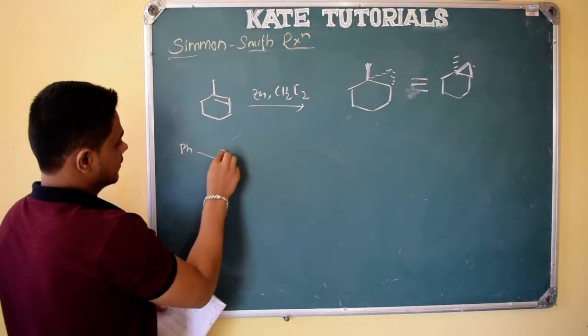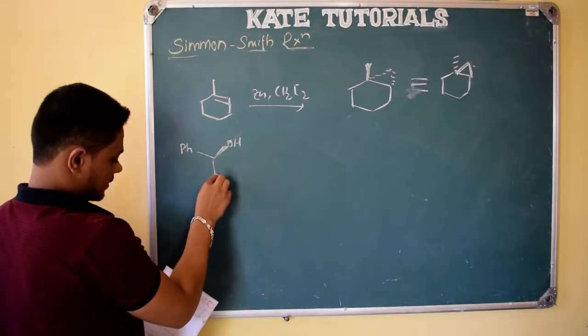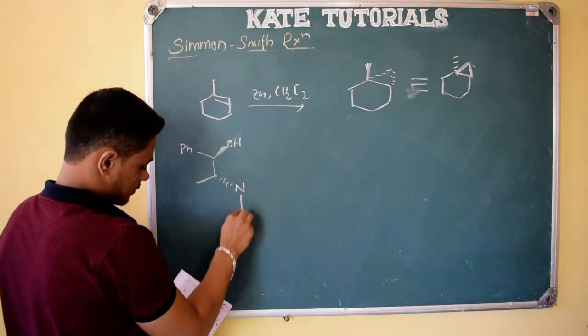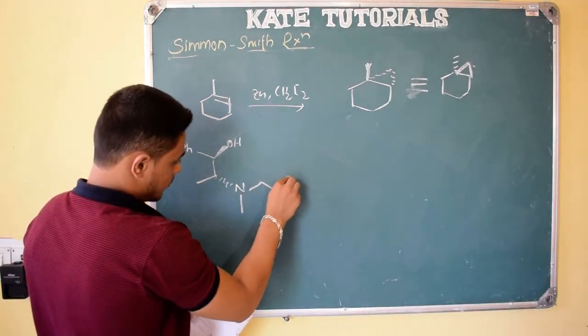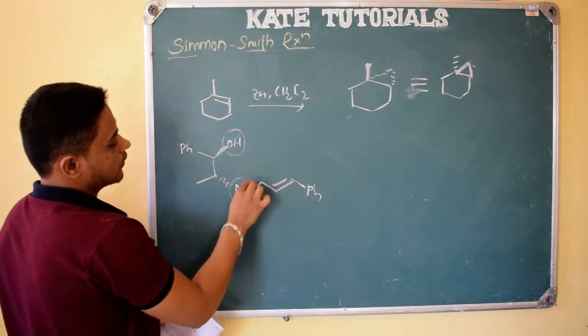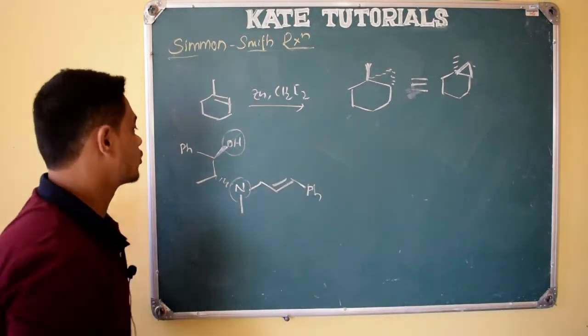pH and OH is above the plane, and see here, N is below. Here you can see chemoselectivity. Chemoselectivity means in the presence of two functional groups, which one it will select. That is nothing but chemoselectivity, right?